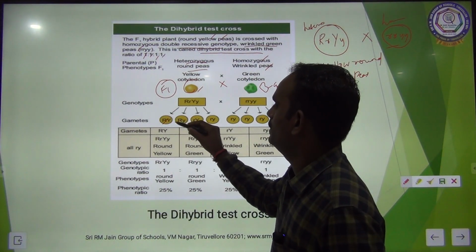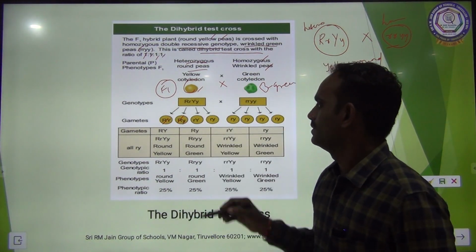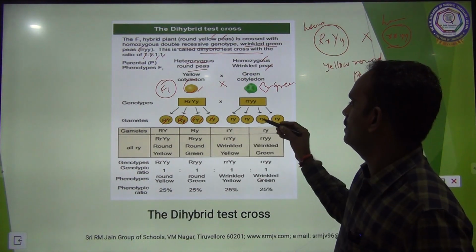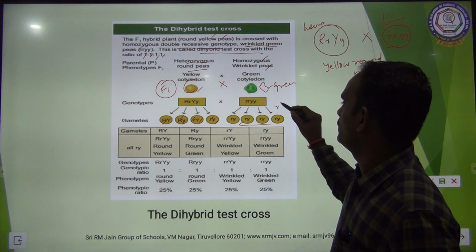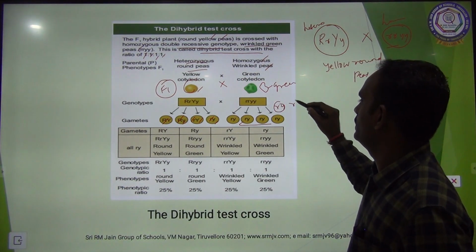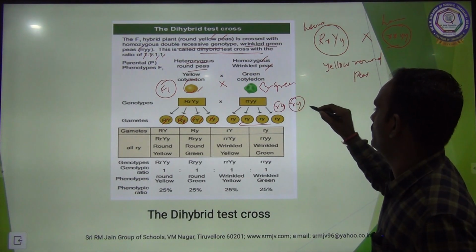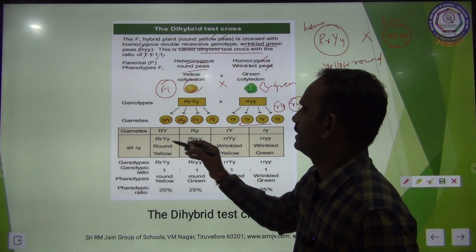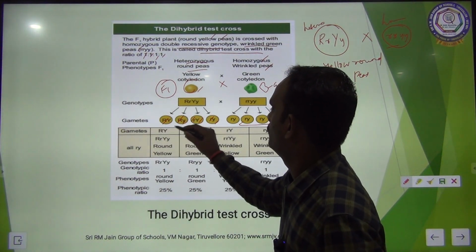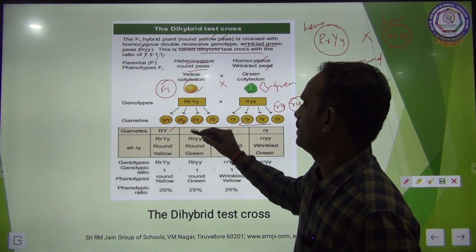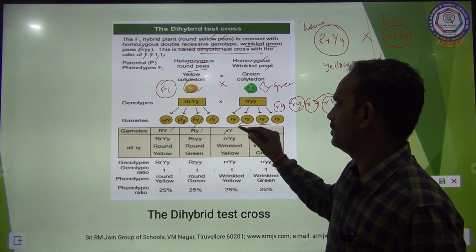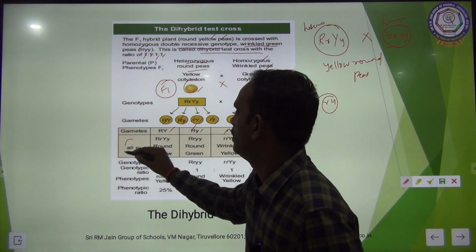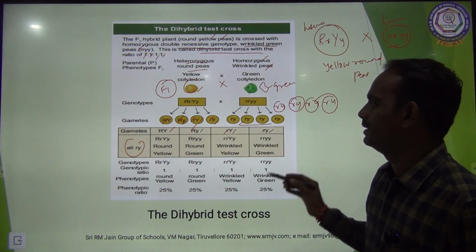Capital R, capital Y, capital R, small y, small r, capital Y, small r, small y. Here all are the same, small r, small y, like that 4 times. Here this side all are small r, small y only.